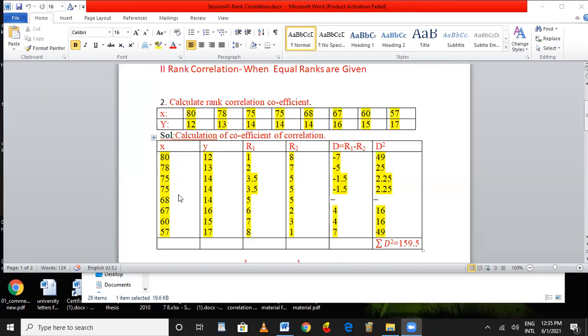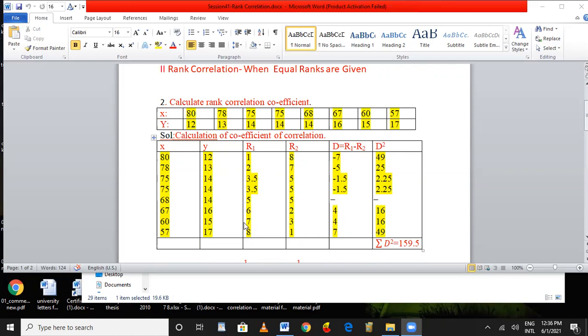That is the third place and fourth place go to the two different persons. But how can we assign third and fourth? 3 plus 4, 7. 7 divided by 2 is equal to 3.5. As the two members got equal ranks, the 75, 75 get 3.5 and 3.5. Third and fourth place has been taken by the two members. Now the next is fifth rank for 68 marks. Sixth, 67. Seventh, 60 marks. 57, eighth rank.